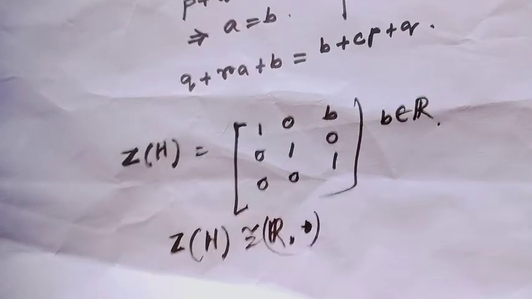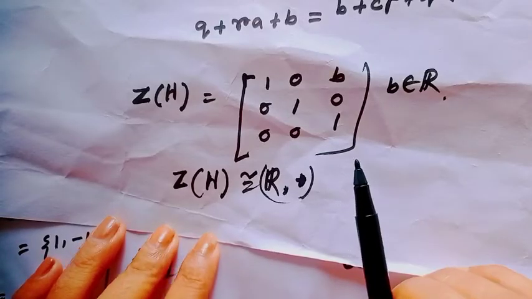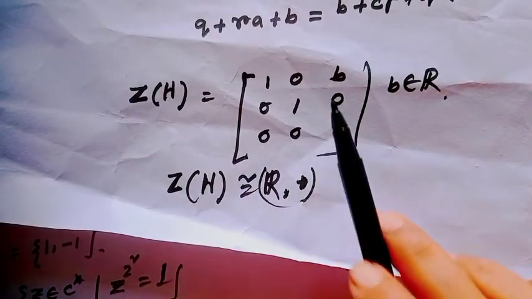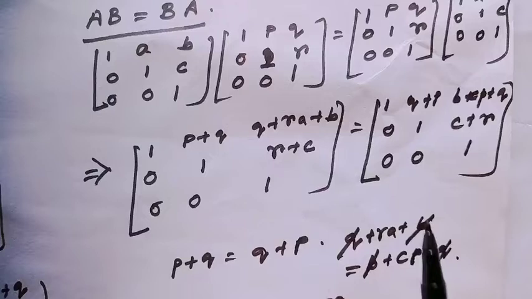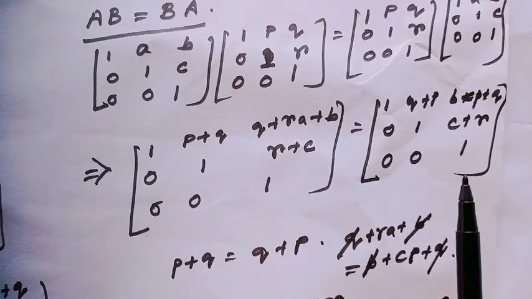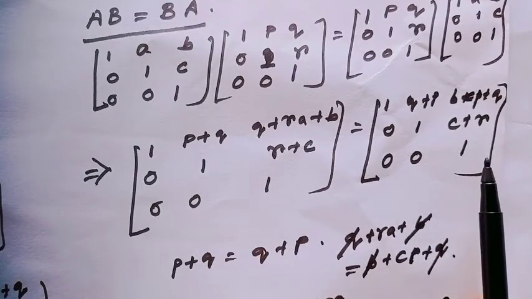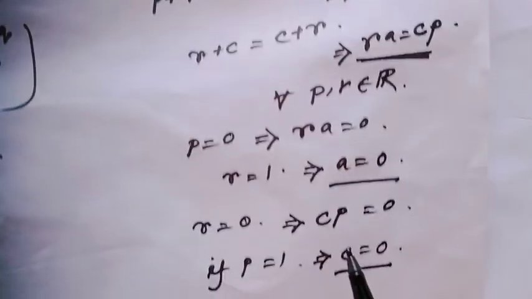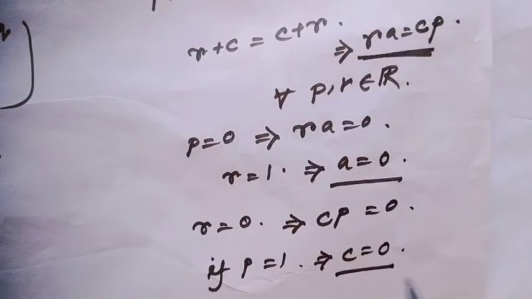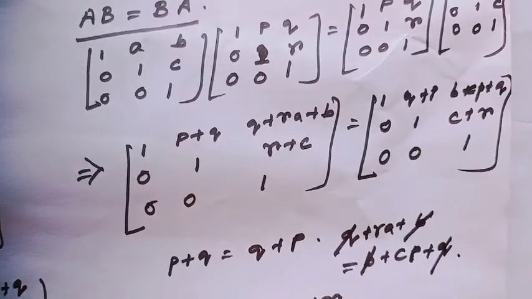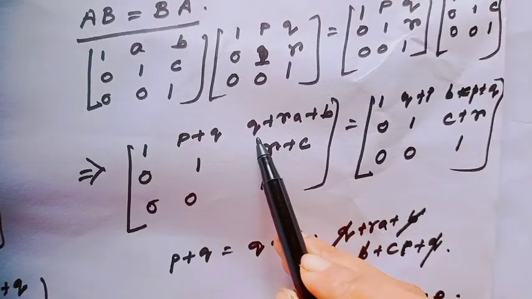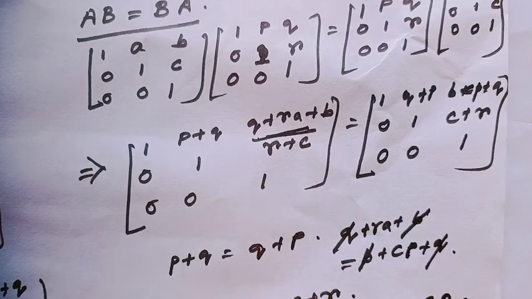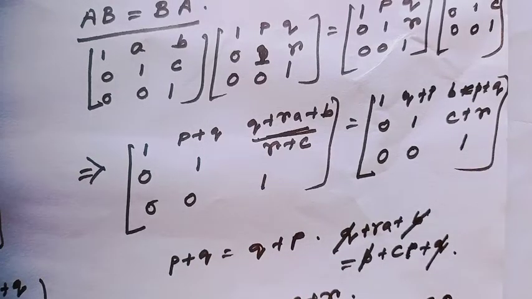Just think: if we consider the operation multiplication, then this member does not belong to Z. Because when we multiply two matrices, since a equals 0 and c equals 0, after multiplying I will get q plus b, and this is an addition operation.